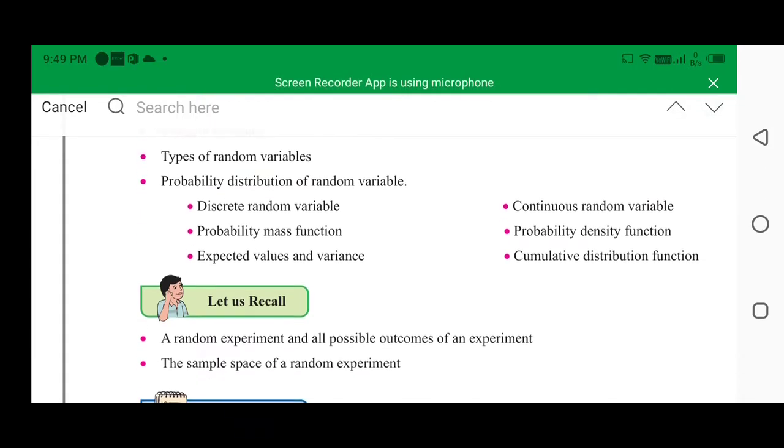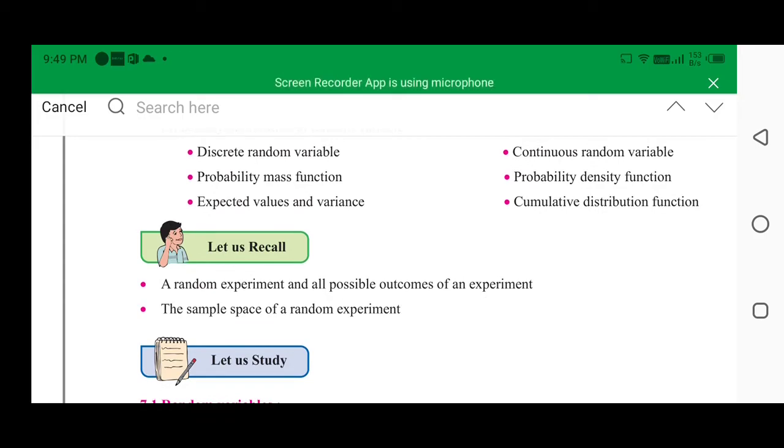Now let us recall the definition of the random experiment and all possible outcomes of an experiment. In the 11th standard, we have already studied about the random experiment. A random experiment is an experiment in which all possible outcomes are known, but which outcome will come is not known.